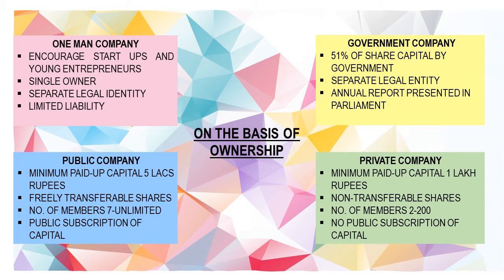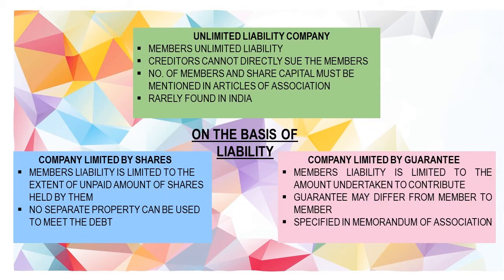Next is private company. A private company has minimum paid up capital of rupees 1 lakh or higher, but they don't invite general public to subscribe to their share capital and debentures. There are restrictions on transfer of shares in case of private company, but a private company can have minimum of 2 members and the maximum number of members is 200.